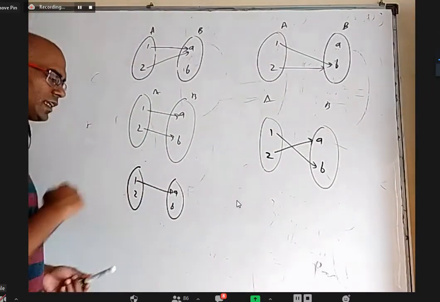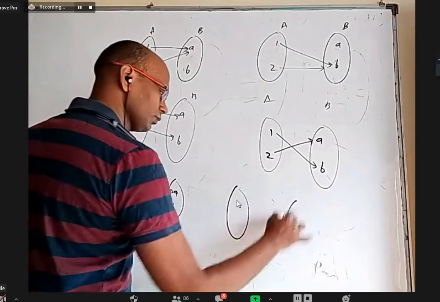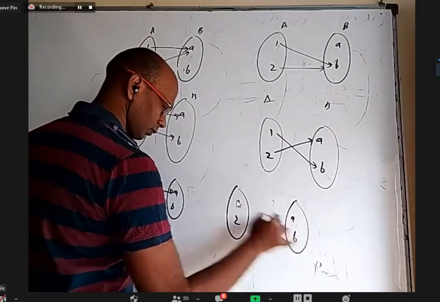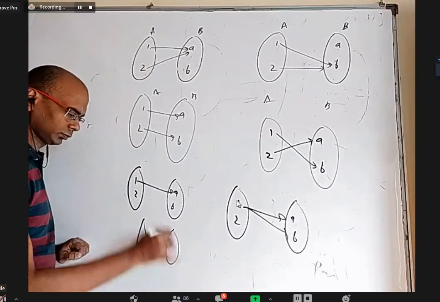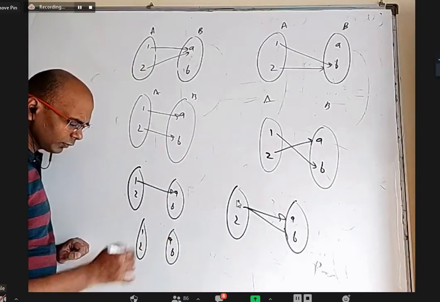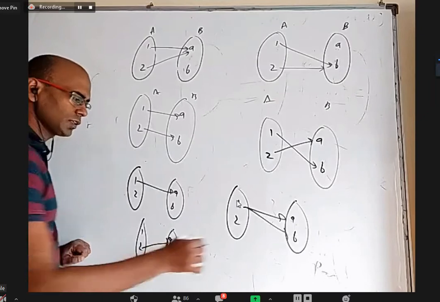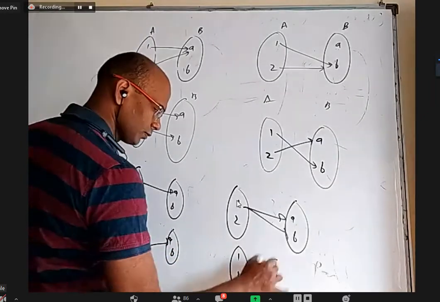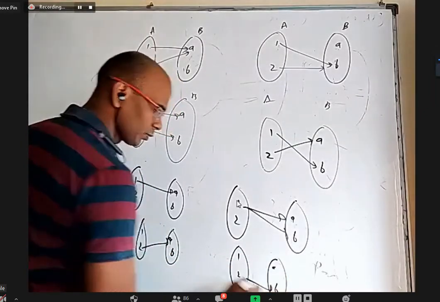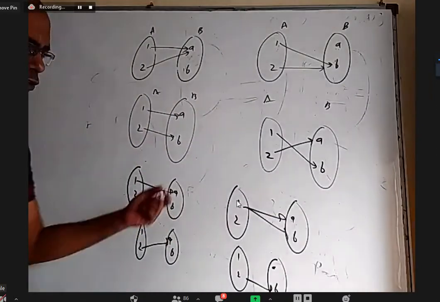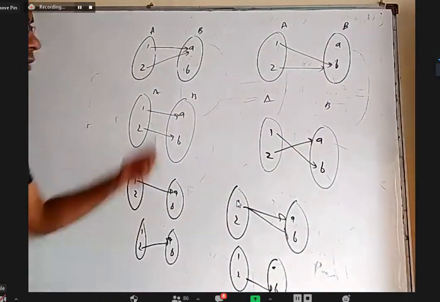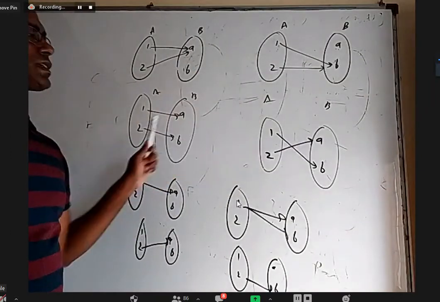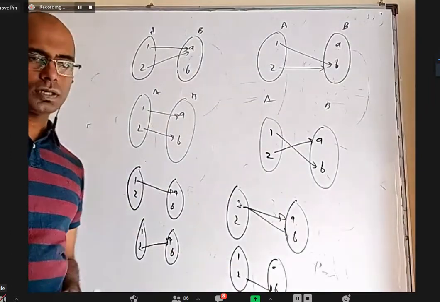For example, this is a relation. This is also a relation. 2 is connected to A, that is a relation. 2 is connected to only B, a relation. Like that, we can get so many relations. Actually, around 16 relations will come. Among the 16 relations, only these 4 relations are functions. The rest of the 12 are not functions.